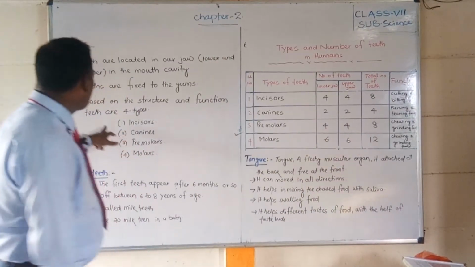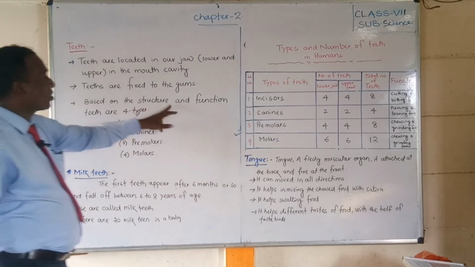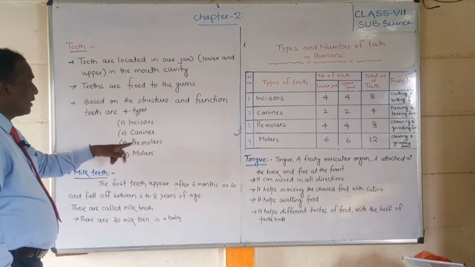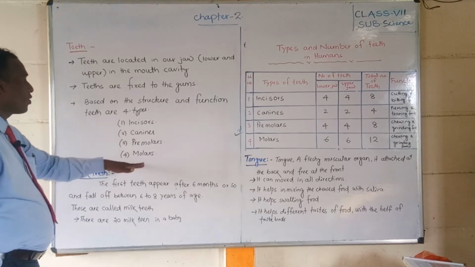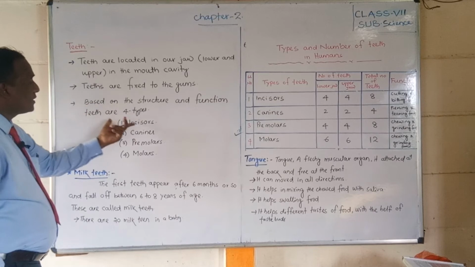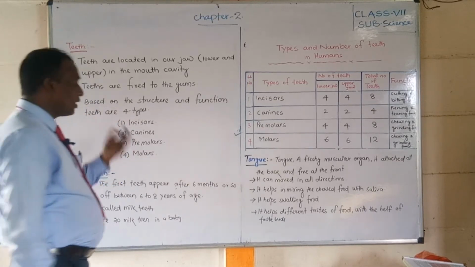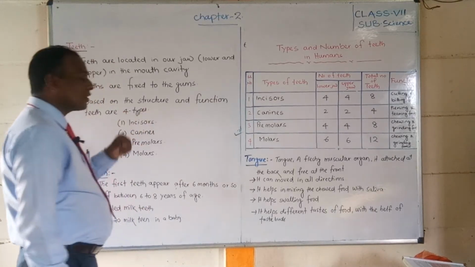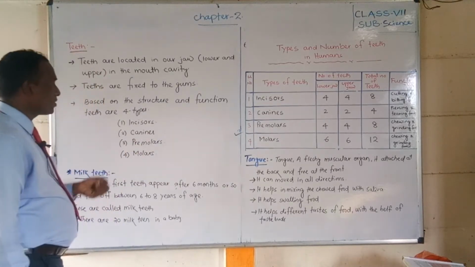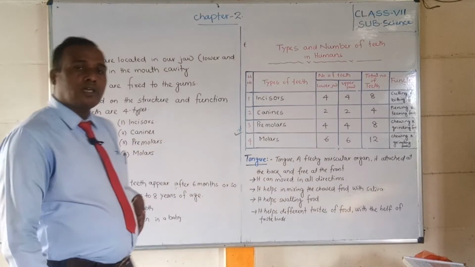One by one we will discuss how many of each are present in our mouth and what their functions are.